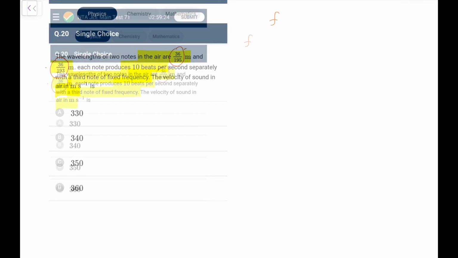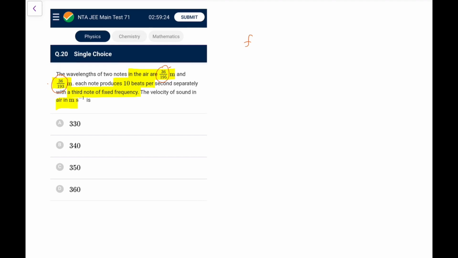So f1 I can write as v by lambda. Let's say the velocity be v, so f1 is v into 195 by 36. This f2 would be v into 193 by 36, and the fixed frequency is the same. With 10 beats each, their gap should be 20 for sure.